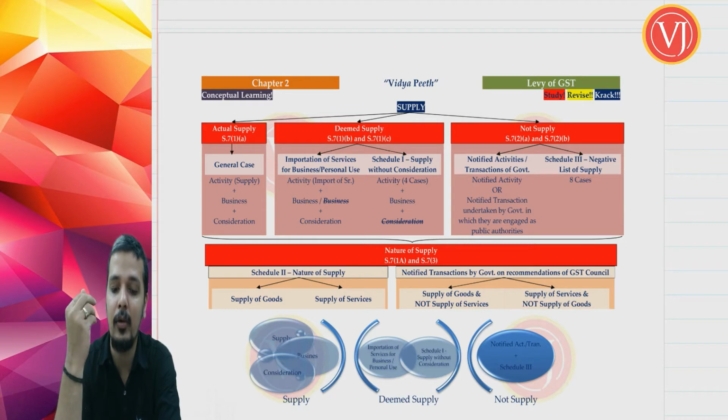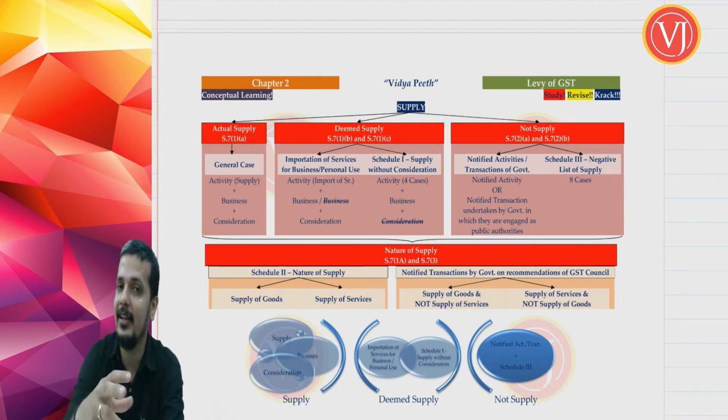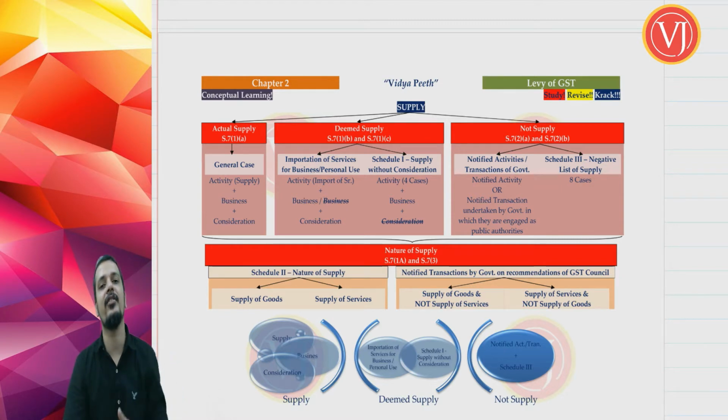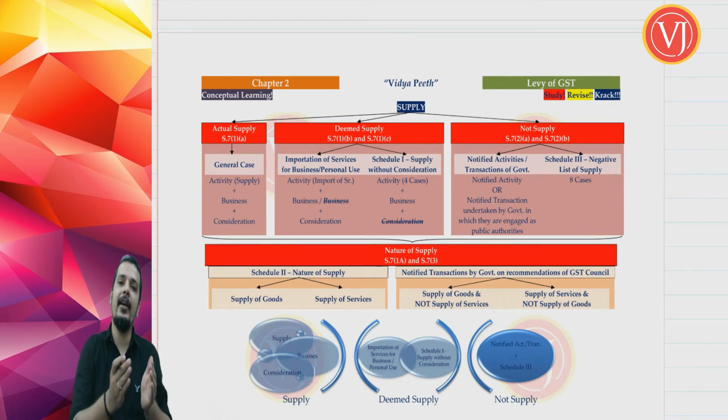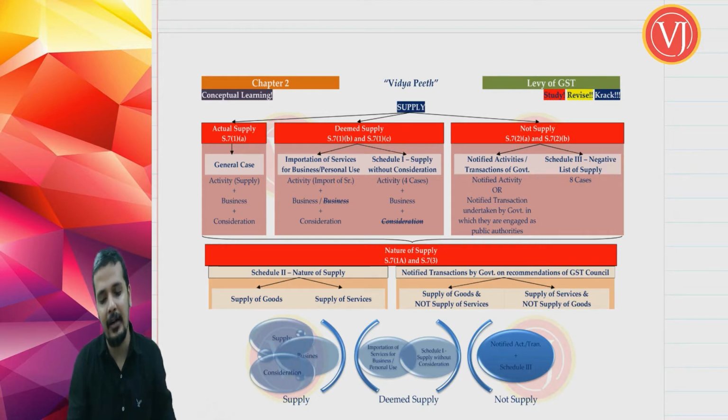We are just discussing how to read supply. Put in a simple way, we are seeing the bird's eye view of supply. When we are dealing with supply, which is under section 7 of the CGST Act, read along with schedule 1, schedule 2, schedule 3, you should know that supply is very wide. Now how to deal with supply? It is to be dealt with in separate parts.